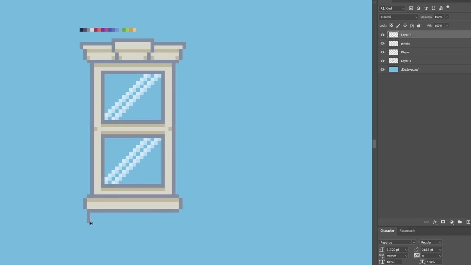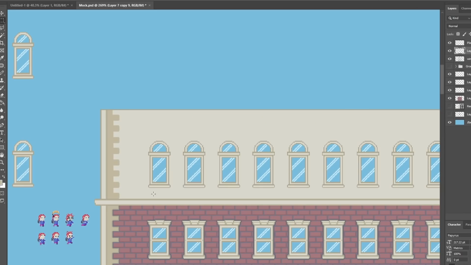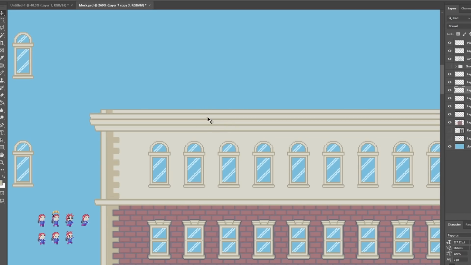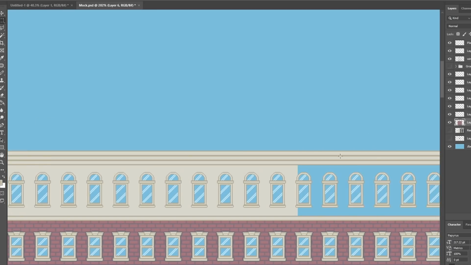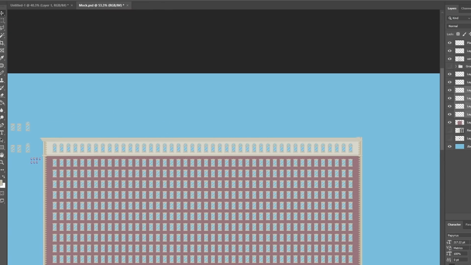Like I said, I've never made a building this large before, and it caused some unique challenges that I wasn't expecting. I'm used to working on pixel art that I can see the details all at once while it's on screen. But this building is literally so huge that I can't actually work on a pixel level and see it all at the same time.